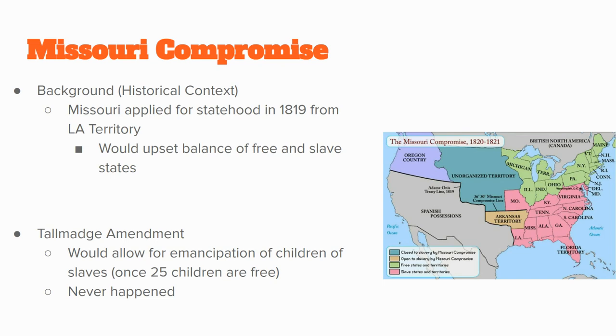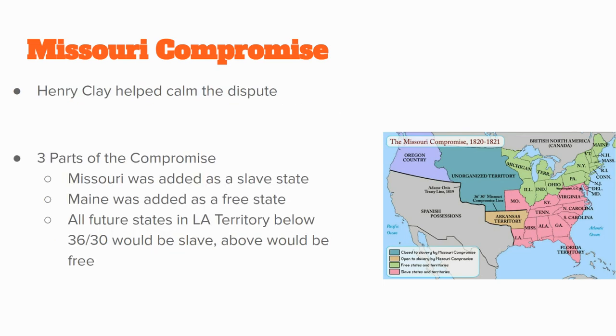But the Talmadge Amendment is a good early thing to think about to show this tension over slavery, how we're trying to solve the problem of slavery. We're trying to figure out how to create freedom for slaves in America, but we're not able to. And that's why we have to have these compromises like the Missouri Compromise. So, how is Missouri going to get into the Union? What are we going to do?